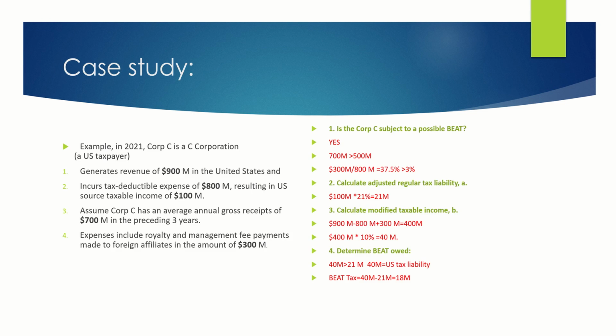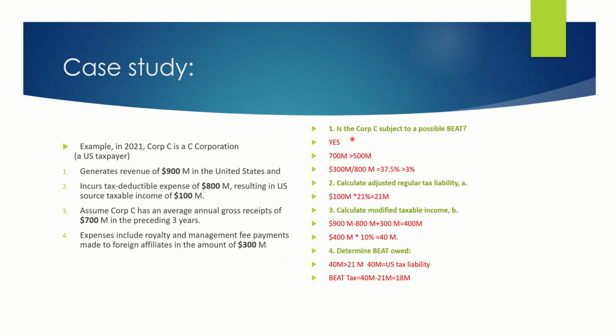Here is a case study. For example, in 2021, Corporation C is a C corporation and a U.S. taxpayer generates revenue of 900 million in the United States and incurs tax deductible expense of 800 million, resulting in U.S. source taxable income of 100 million. Assume corporation C has an average annual gross receipts of 700 million in the preceding 3 years. Expenses include royalty and management fee payments made to foreign affiliates in the amount of 300 million.